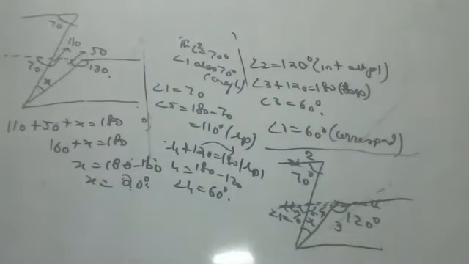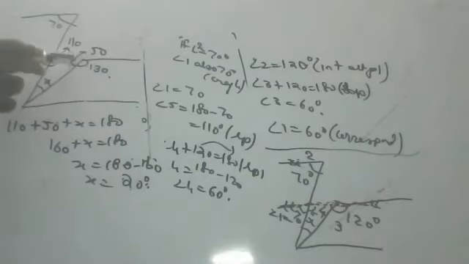Shanmukh, are you there? Yes, sir. If this is 70, this is 70. Why? Corresponding angles. If this is 70, this is 110. Why? Vertical opposite angle, sir. Linear pair, linear pair.